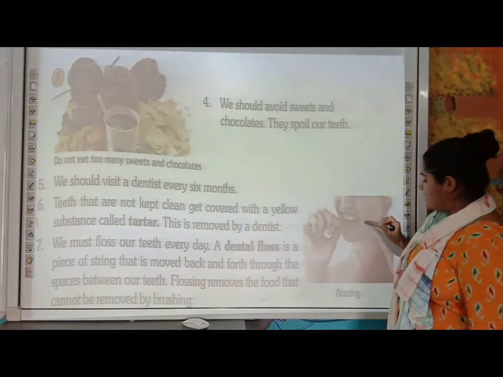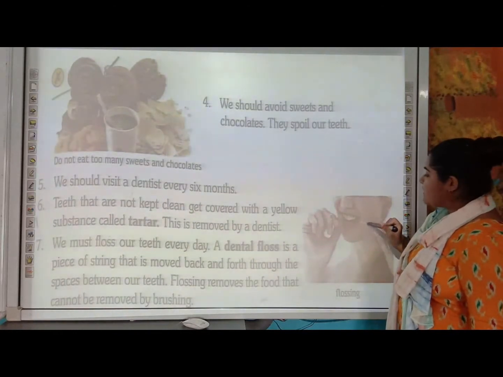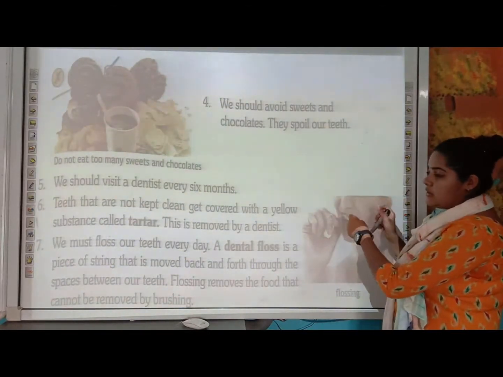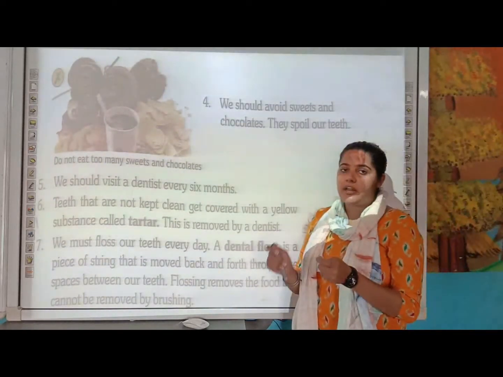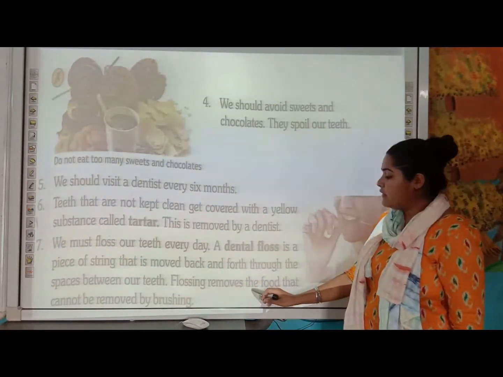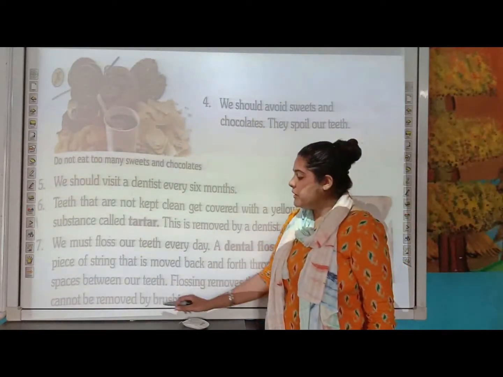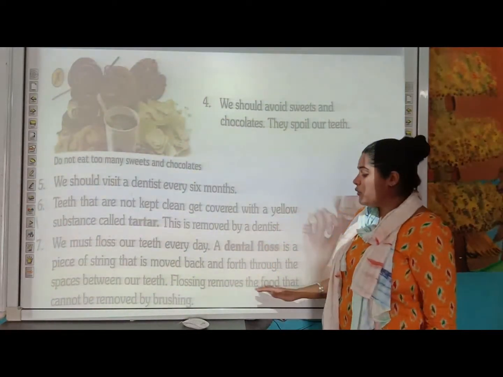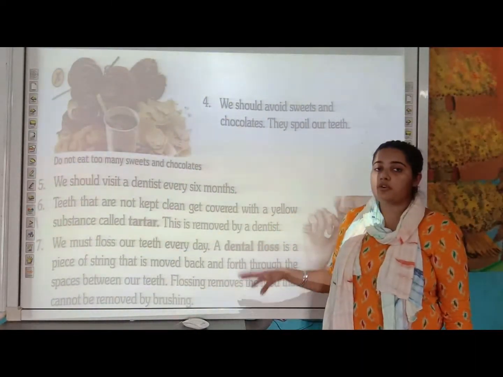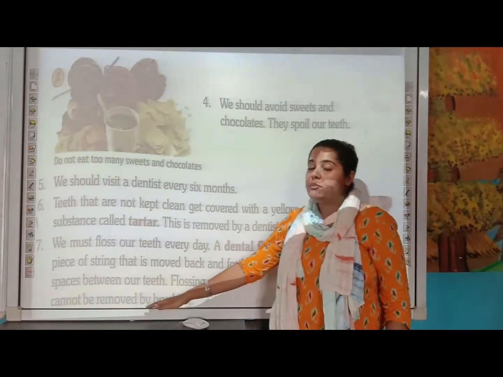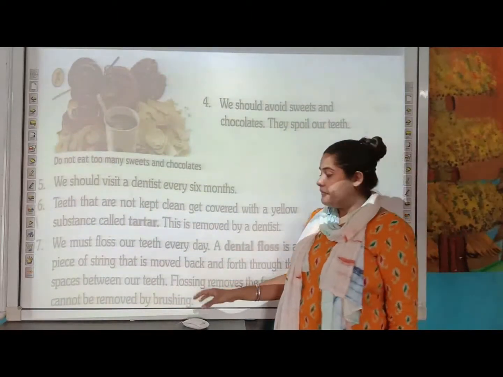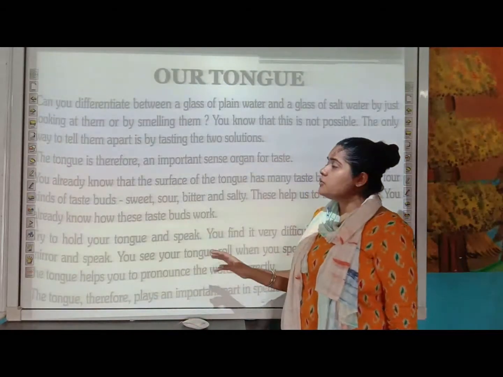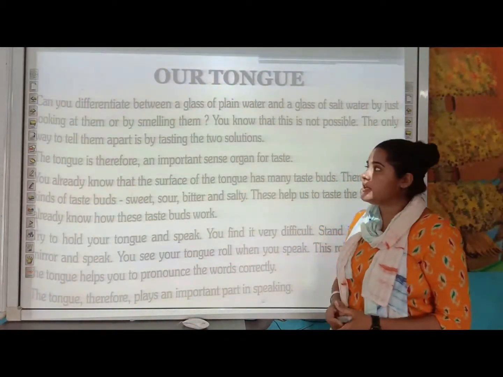So you can see here, this is flossing. This is a thread-like structure. You have to stick it in the space between your teeth, and you have to move it in a backward and forward direction. Flossing will remove the food that cannot be removed by brushing. It can also remove the part of the food that is stuck, which cannot be removed by brushing. So you must floss your teeth every day. Those were the ways in which you can clean your teeth regularly.